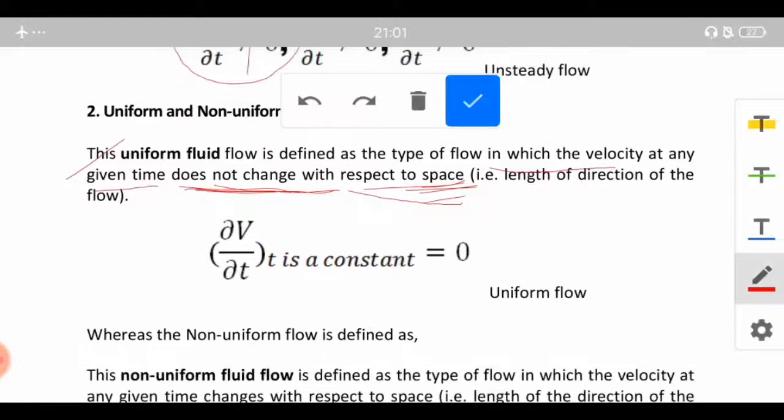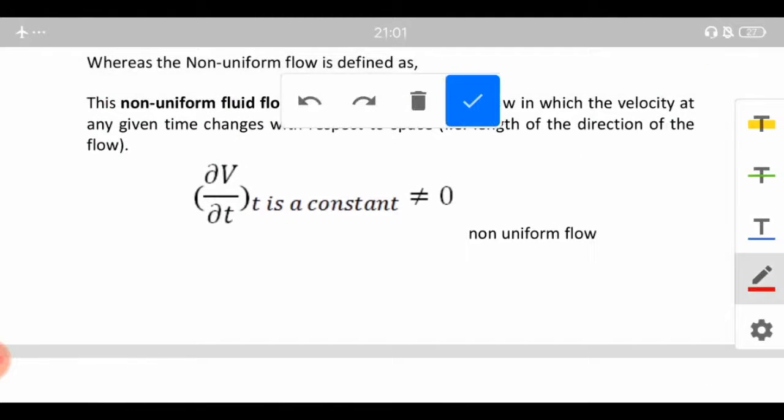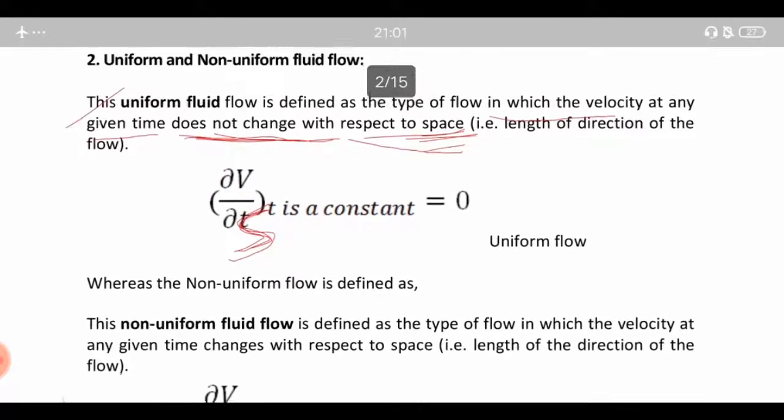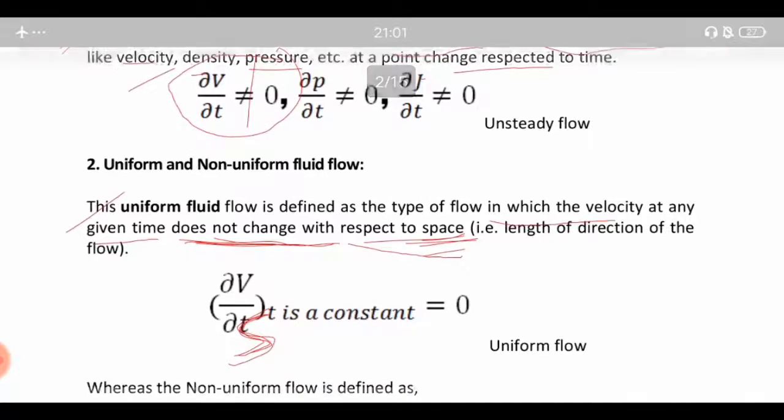So make a correction that it will be dv upon ds, because we are considering the change with respect to space.